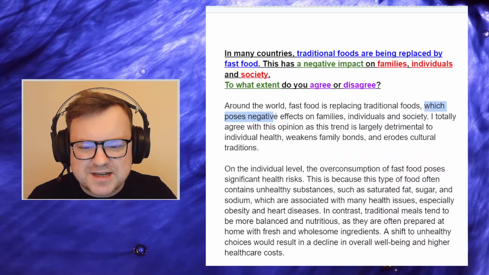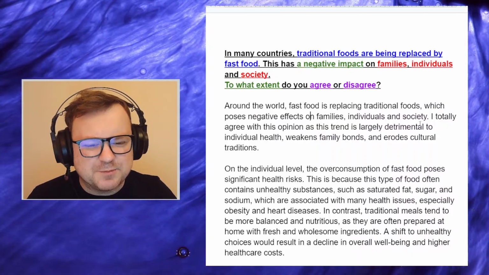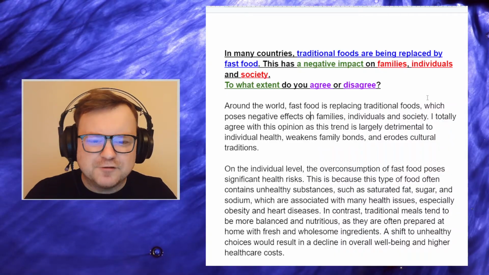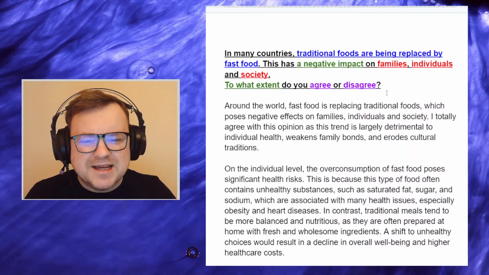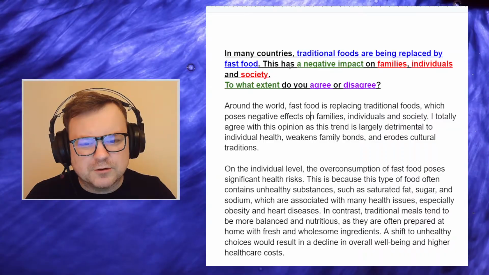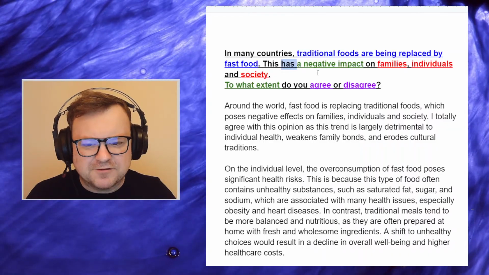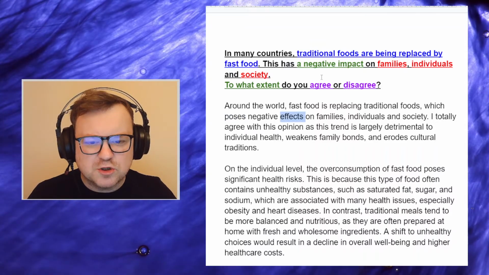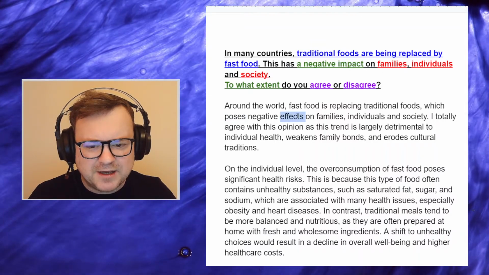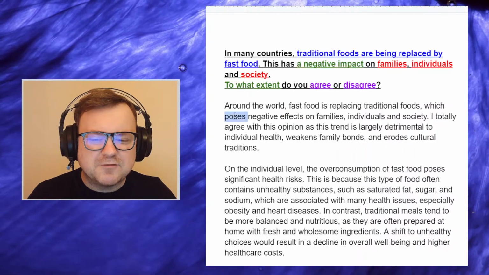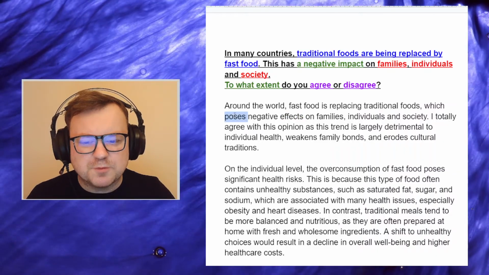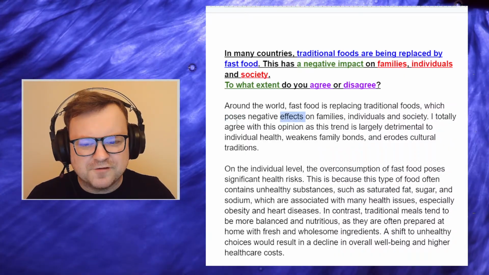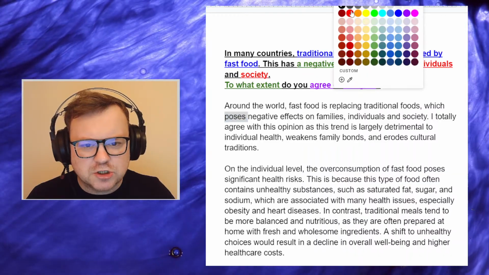which poses negative effects. So this is where we can see the problem with this. When candidates really desperately try to paraphrase everything in a very direct way, it leads to problems like with collocation, right? To have a negative impact. We can't pose a negative effect. So the candidate has changed impact to effect, which is fine, but they've gone with the collocating verb to pose. Now you pose a question, you don't pose an effect. So this is the incorrect collocation.